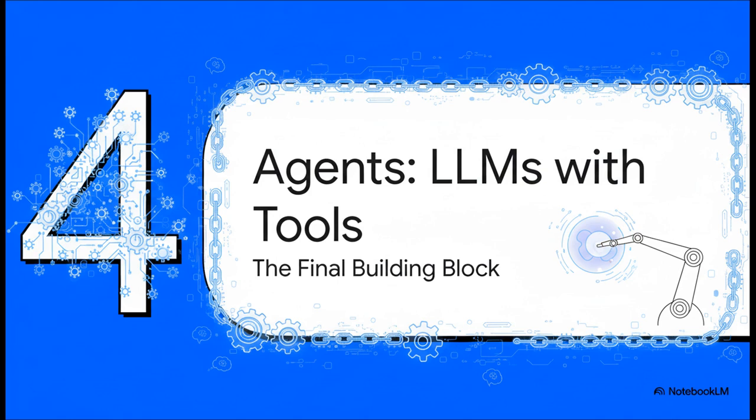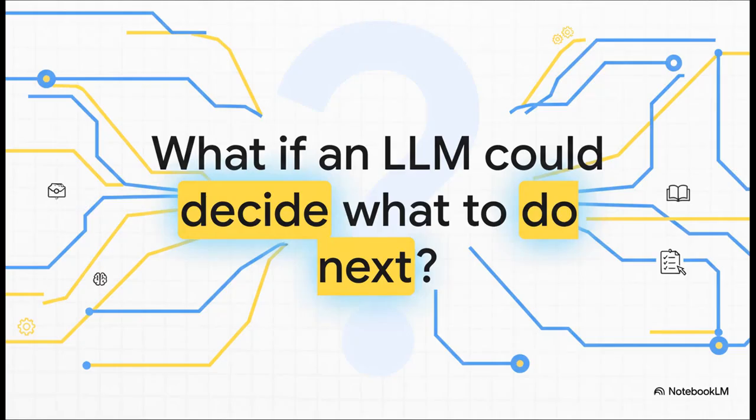All right, we've given our LLM a workflow using chains and a memory for conversations. Now it's time for the final and, I think, most powerful piece of the puzzle, agents. This is where the LLM stops being a passive tool and starts becoming an active decision maker. And this question right here is the whole idea behind agents. With chains, we, the developers, had to define the exact sequence of steps. But with agents, the LLM itself looks at a problem and figures out the best way to solve it.